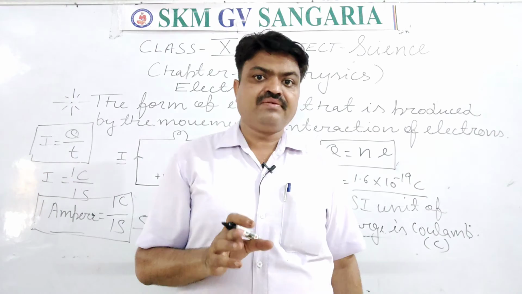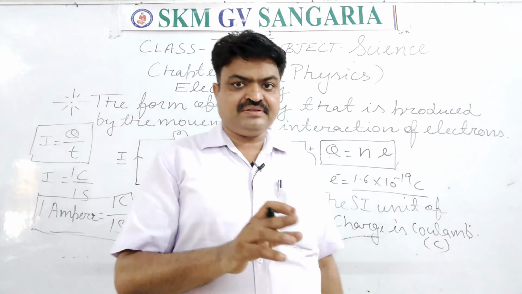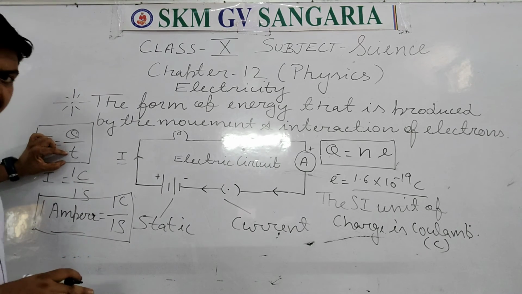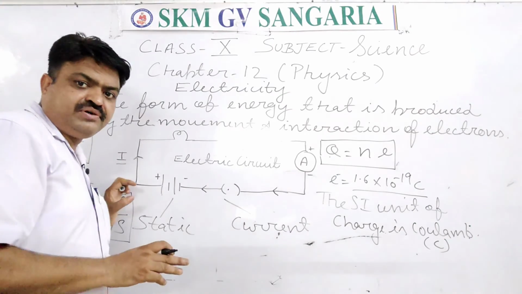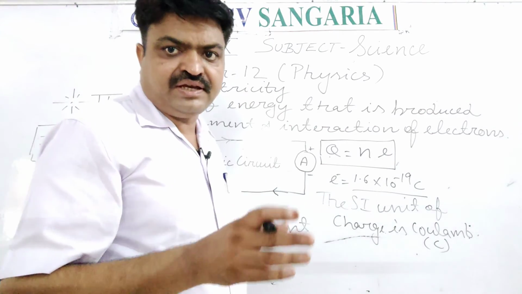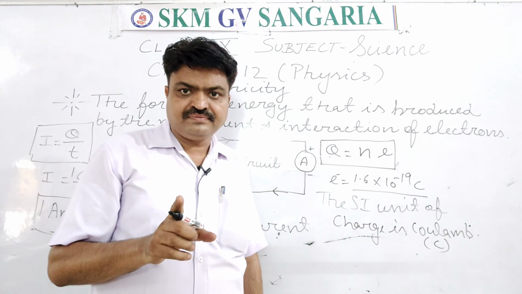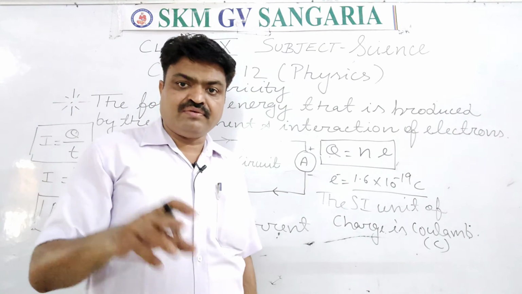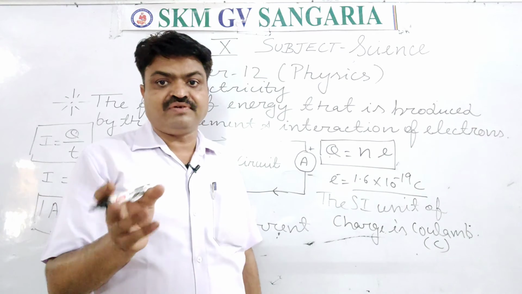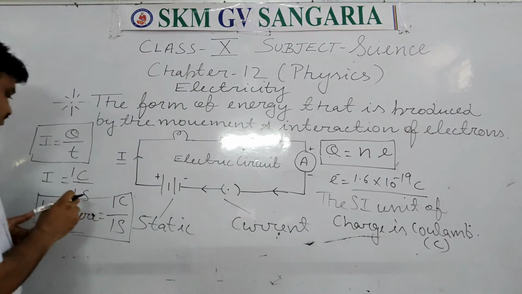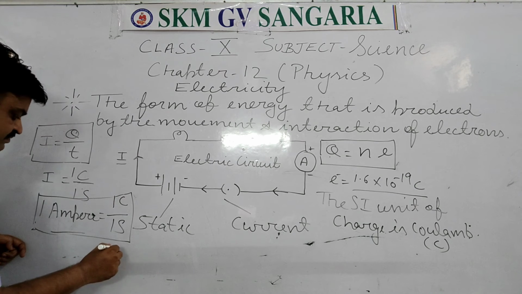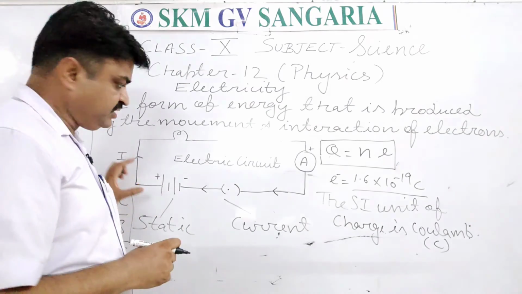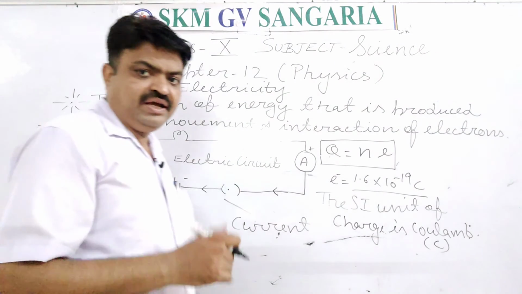And what is the formula of electric current? It is electric charge upon time taken. And what is the SI unit of electric current? It is ampere. And 1 ampere is equal to 1 Coulomb per 1 second. In short, we write 1 C s^-1. So this is about the 1 ampere or electric current.